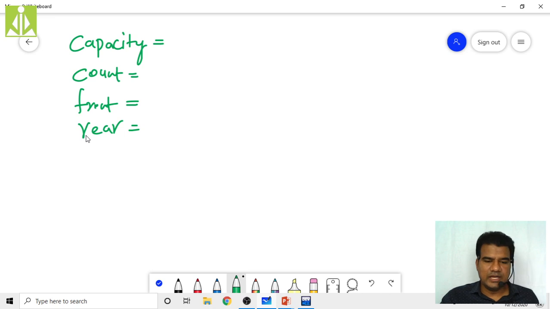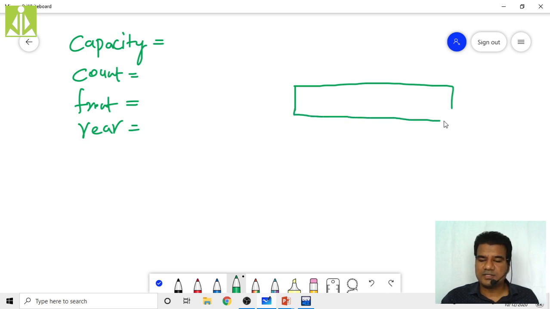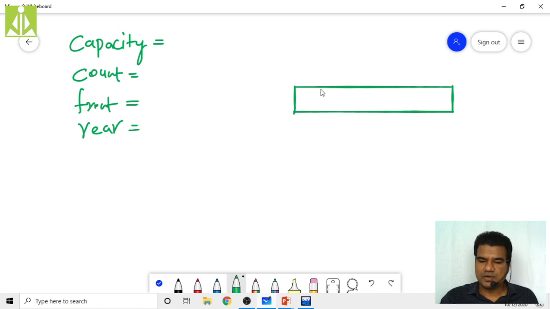Initially, suppose I want my queue to have 6 elements. I think more work is needed if it is 6, so I am taking 5 elements: 1, 2, 3, 4, and 5.